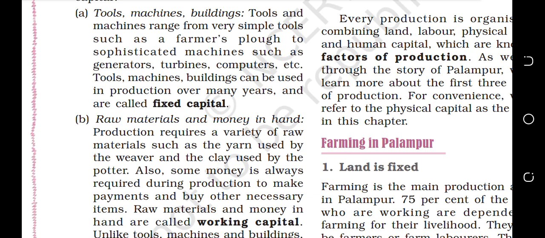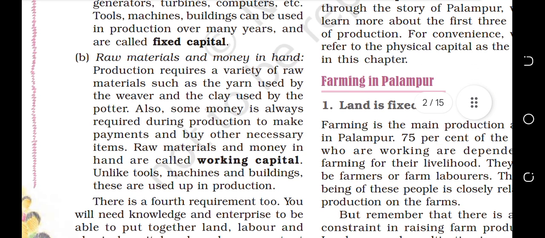Okay, and the electricity bills, and the different types of other parts of the machinery, which are also important, are referred to as working capital. Working capital means that to run your production, this capital is important, and without this working capital, you will be unable to produce anything. So this is very much important.